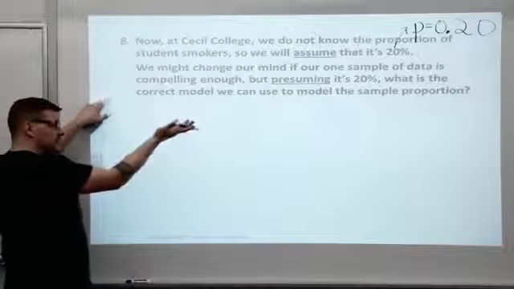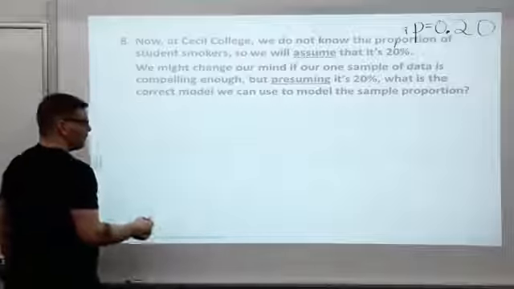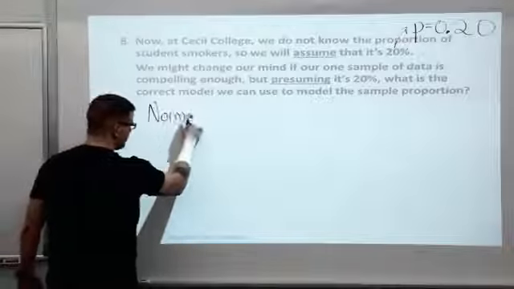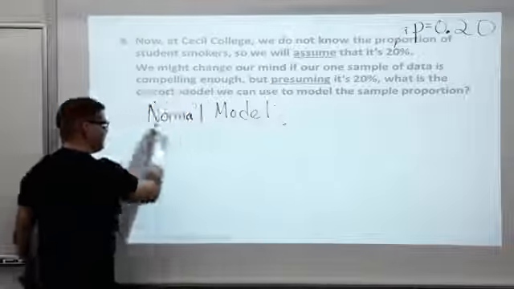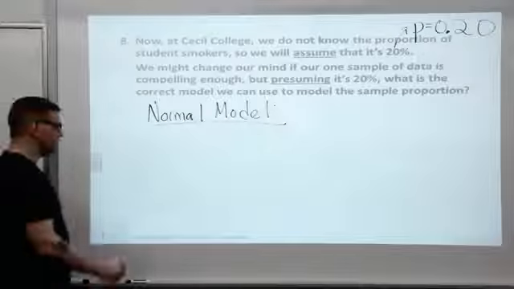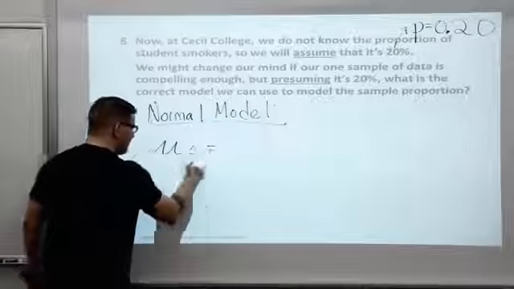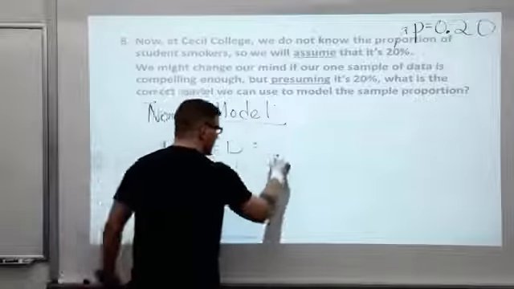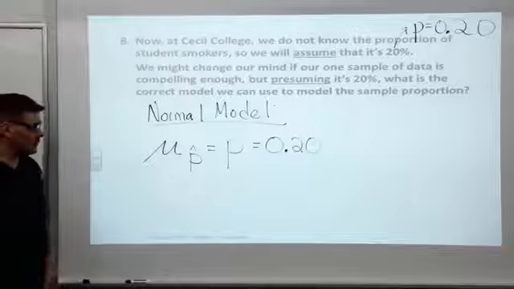Okay? Presuming it's 20%, what's the correct model we can use to model the sample proportion? All right, so the model is going to be a normal model. Take our word for it now. Kim's going to give you the conditions to check in the next video, but they're met, so it's a normal model. You need those two parameters. You need the mean of p hat, and the mean of p hat is easy, p. So, under our assumption, the mean of that model will be 20%.